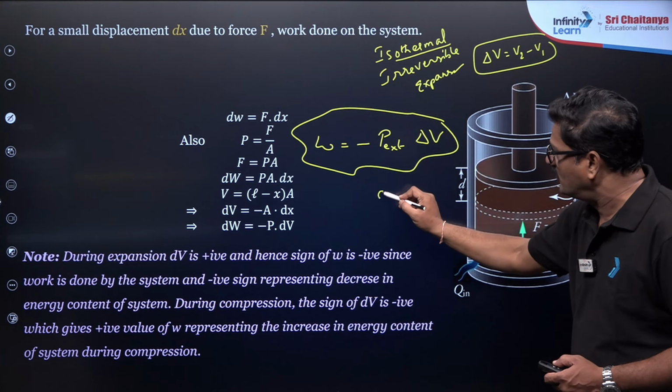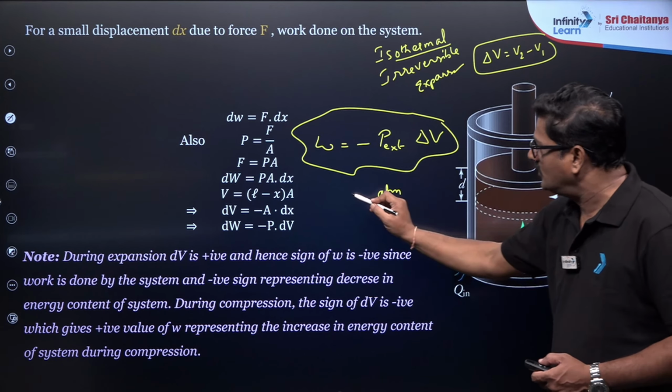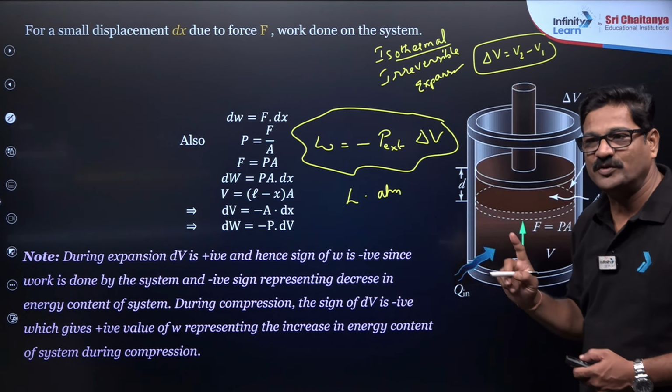So pressure is in atmosphere and change in volume is in liter. Atmosphere is the unit for this.